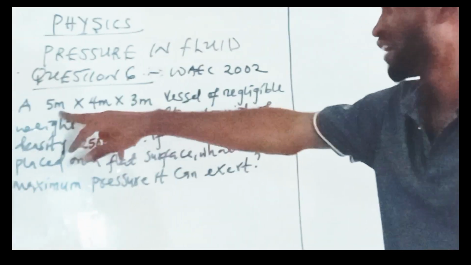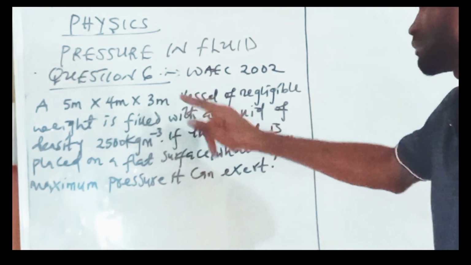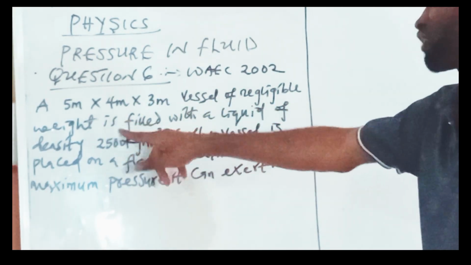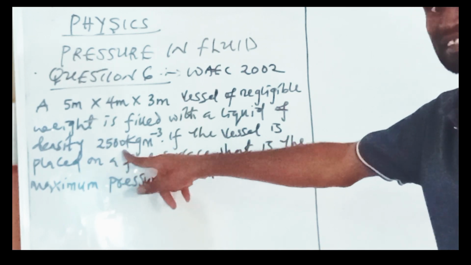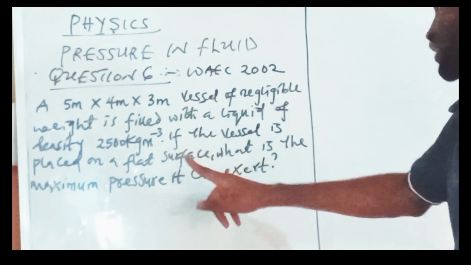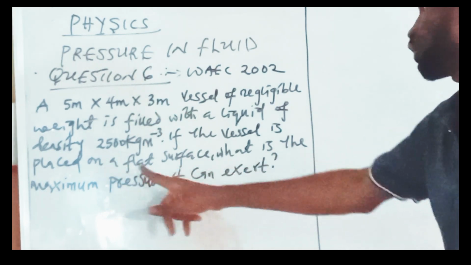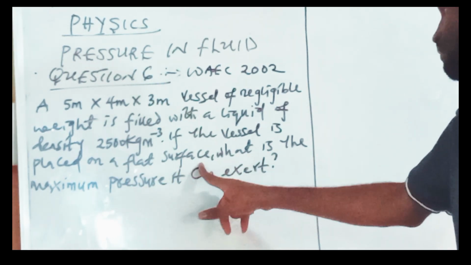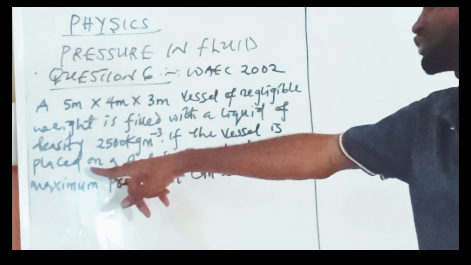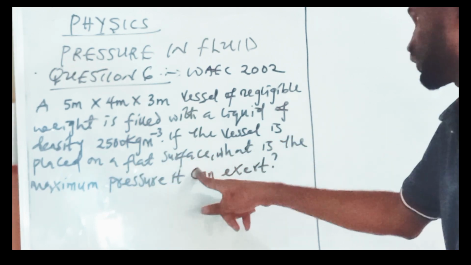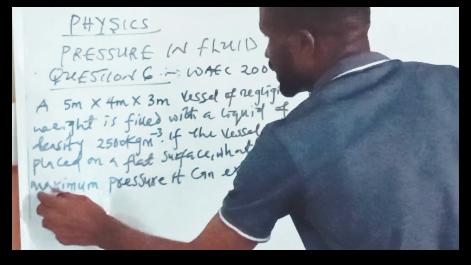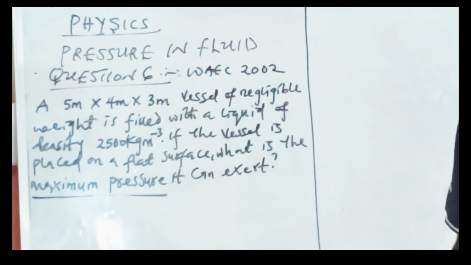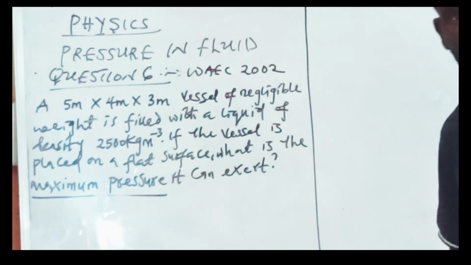This means a 5 meter by 4 meter by 3 meter vessel of negligible weight is filled with a liquid of density 2,500 kilogram per meter cube. Then they said if the vessel is placed on a flat surface, what is the maximum pressure it can exert? They didn't just tell us to find the pressure. They told us to find the maximum.